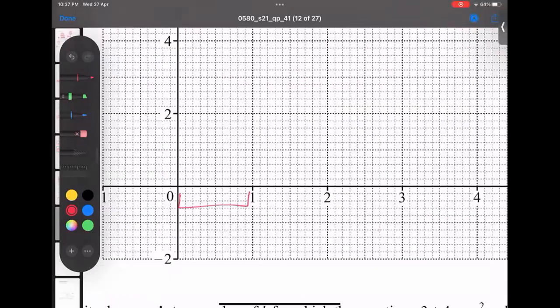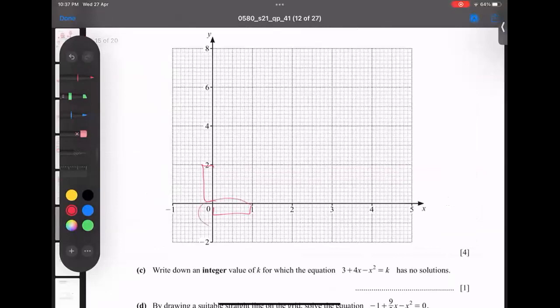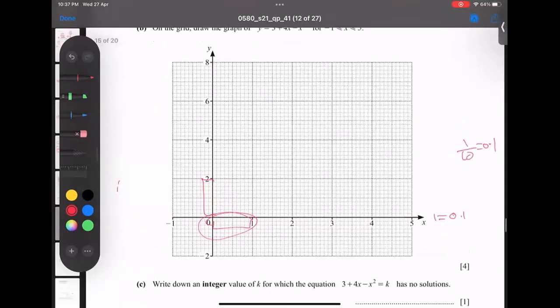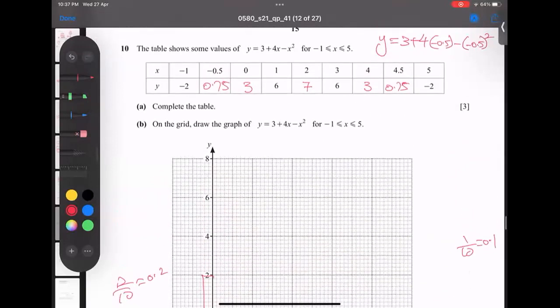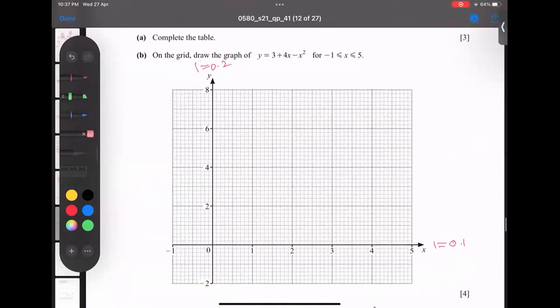This is 1 and this is 2, so there is a difference. 1 divided by 10, I get 0.1. So 1 box is 0.1. And here 2 by 10, I get 0.2. So make sure regarding this one. Okay, job number 1 is done.